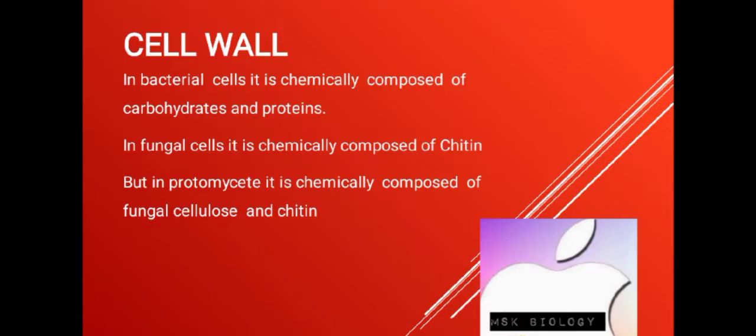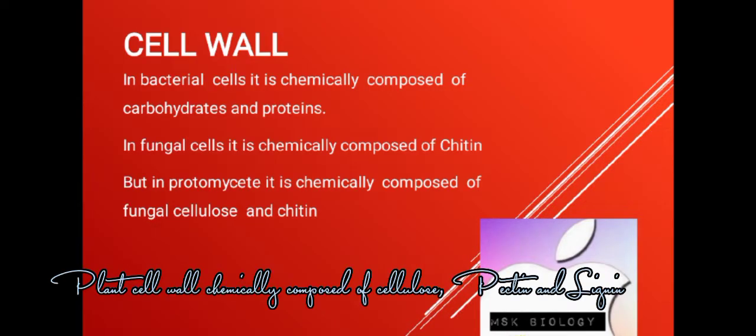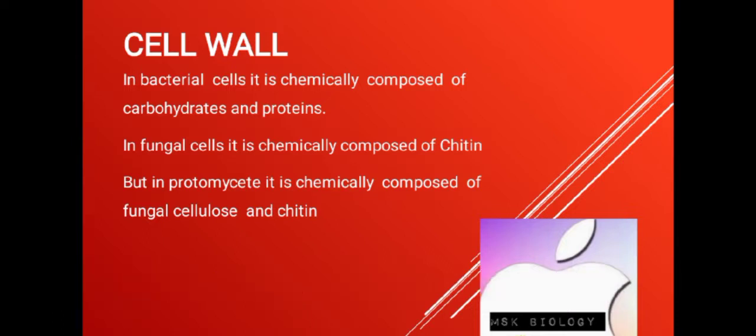When we study the chemical composition in the case of plant cells, cell wall is chemically composed of cellulose, pectin, and lignin. When we study bacteria, bacterial cell wall is composed of carbohydrates and proteins.